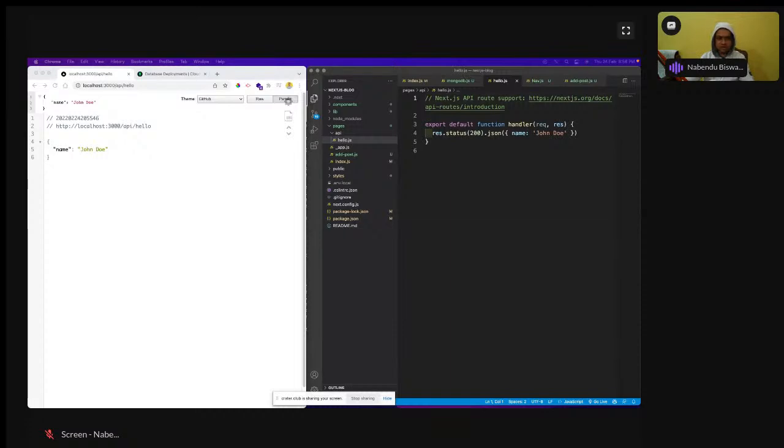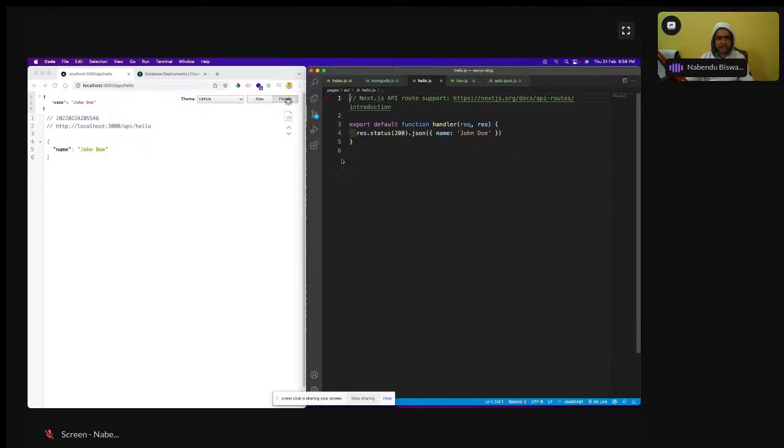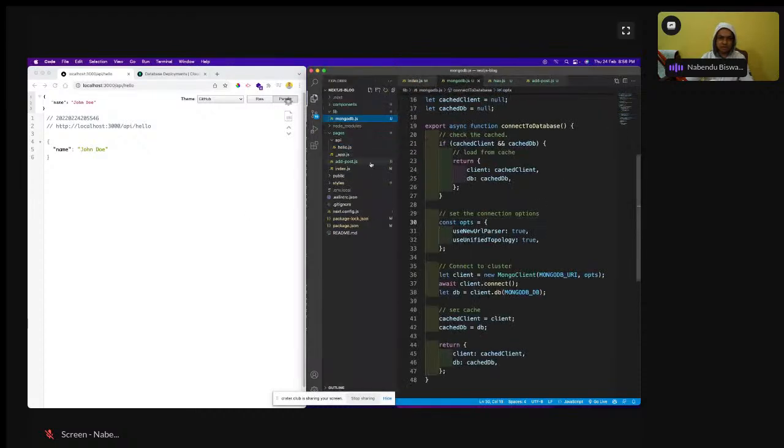NextJS. Okay, so now we are coming here, and here we have to connect to the DB. Okay, so now we have to create an API ourselves. So API, we have to create this. Hello is something which they have given. It's okay, let it be there. So we'll create.